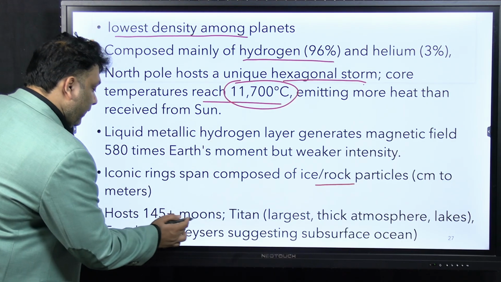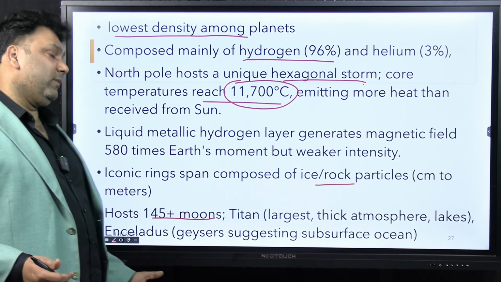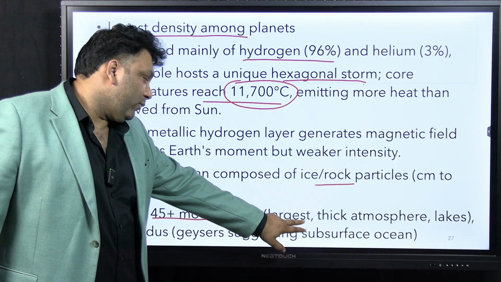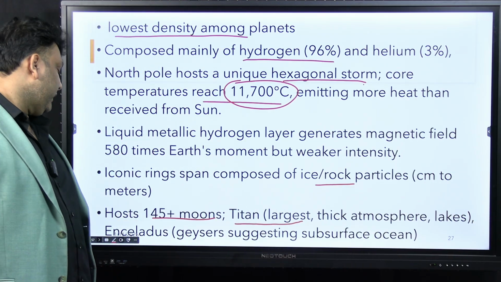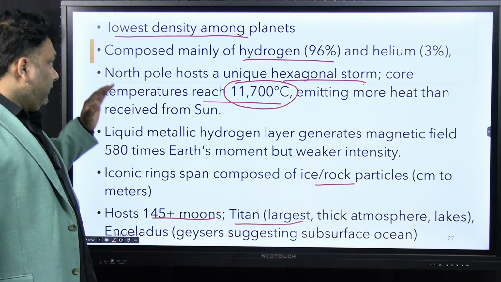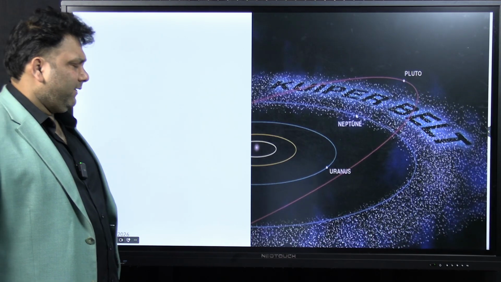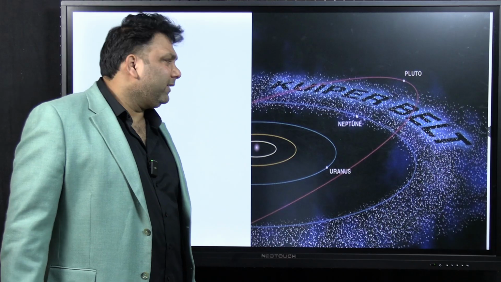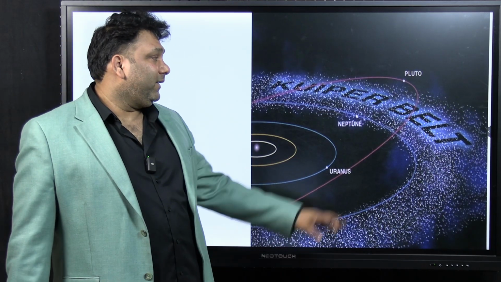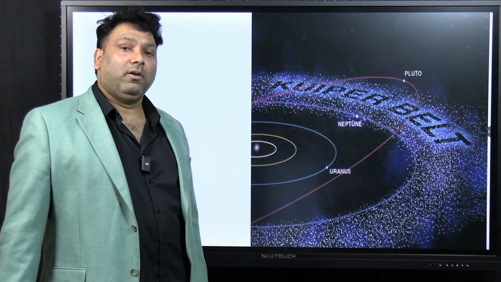Now it has 145 plus moons, so the highest number of moons. Again Titan is very important, it has the largest thick atmosphere, and it has lakes, etc. So these are some of the important points with respect to Saturn. Again Uranus, Neptune, etc. are not that important. So the next one is the Kuiper belt, already told you.